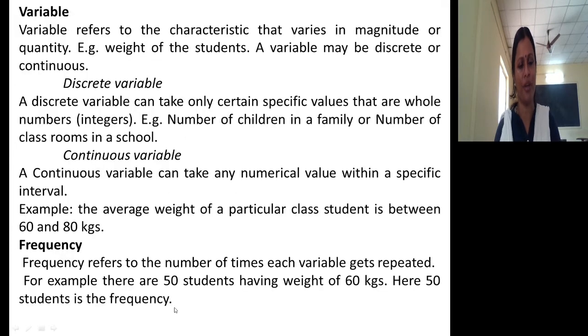Did you get my point? So what is frequency? Frequency refers to the number of times each variable gets repeated. So from 40 to 50, there are 50 students who have a weight of 40 to 50 kgs. So that indicates frequency. Did you get my point?